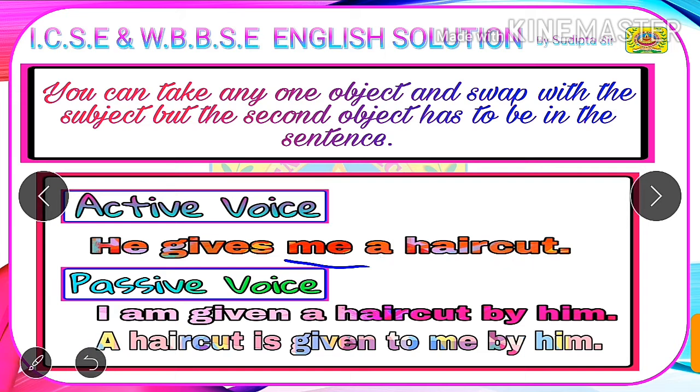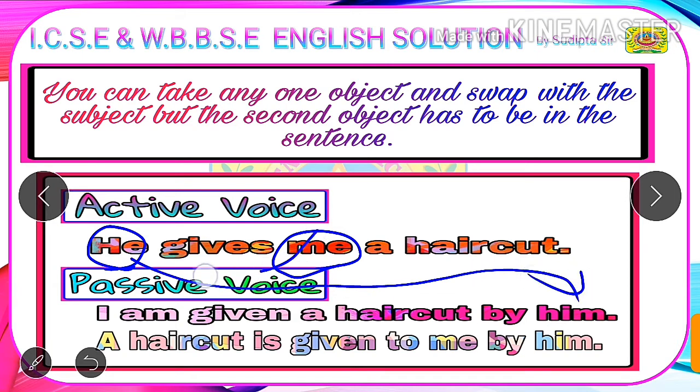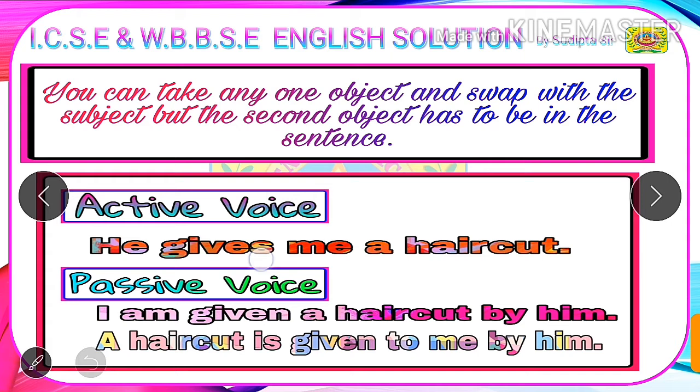First we will see if we swap the subject with the indirect object, then what will be in passive voice. Our indirect object here is me and the subject is he. So he becomes him in objective case and me becomes I in subjective case. And now we need to check the verb given in active voice. The verb given in active voice is in simple present. As it is in simple present, we need to choose a to be form of simple present according to our new subject I. The to be forms of simple present are am, is and are. As we have I, we will choose am with it.